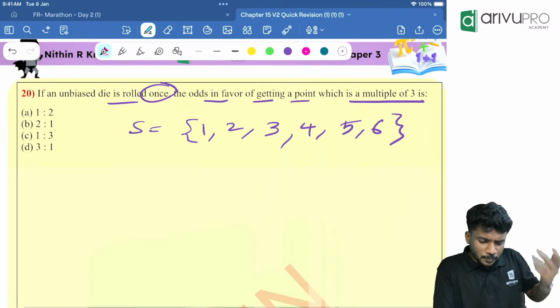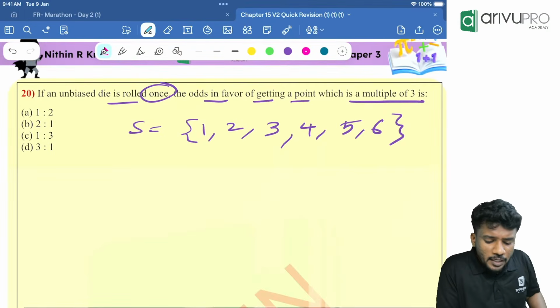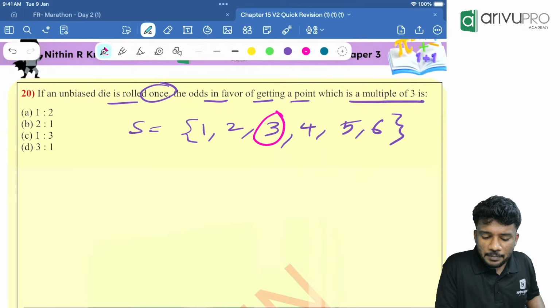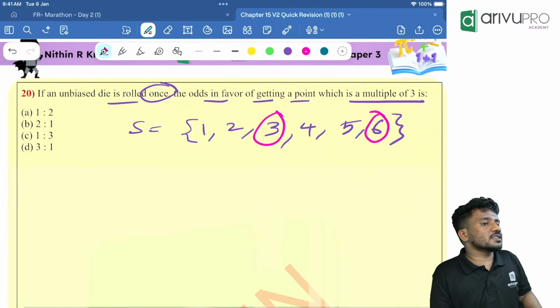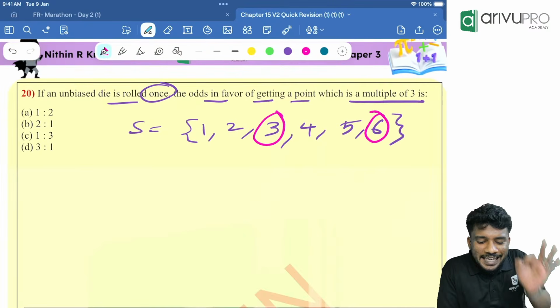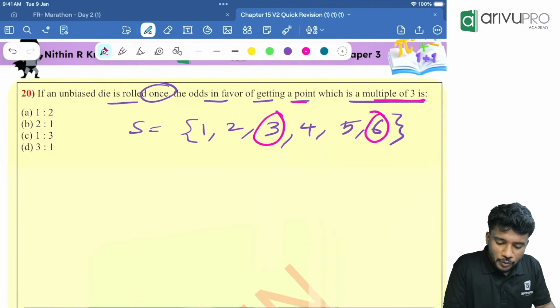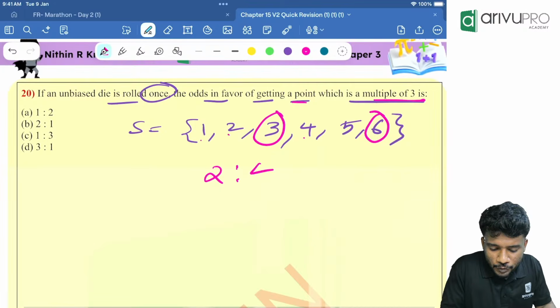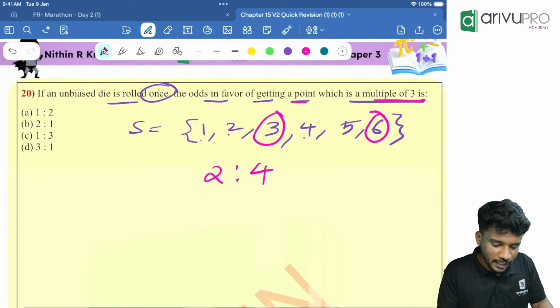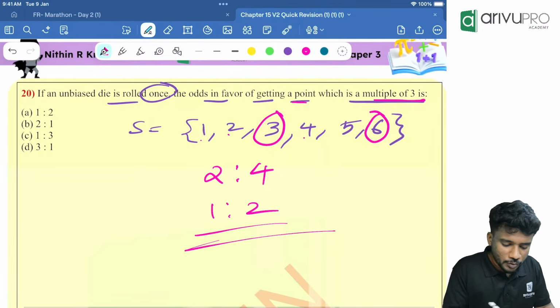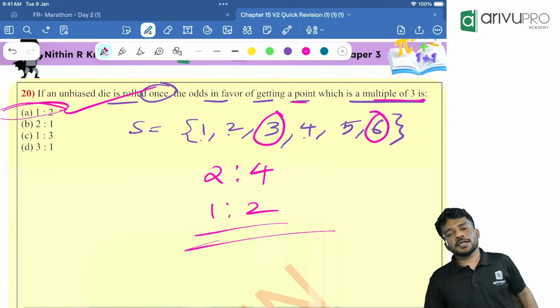Now, which all are multiples of 3? 3 is a multiple of 3, then 6 is a multiple of 3. Odds in favor of getting a multiple of 3 means 2 is to... How many are not multiples? 1, 2, 3, 4. So 2 is to 4. If you cancel, it will be 1 is to 2. Option A is the answer.